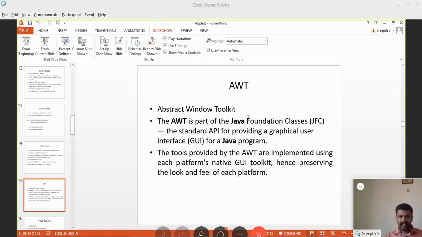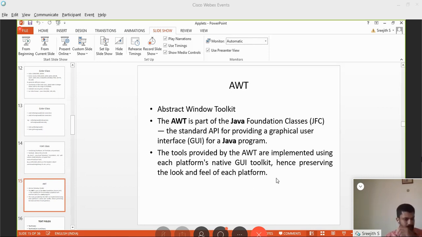A little bit of history only. AWT is a part of Java Foundation classes. The tools provided by AWT are implemented using each platform's native GUI toolkit. GUI stands for graphical user interface. Each platform's native GUI toolkit, hence preserving the look and feel of each platform.